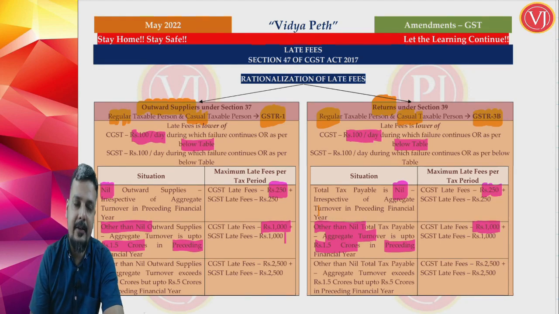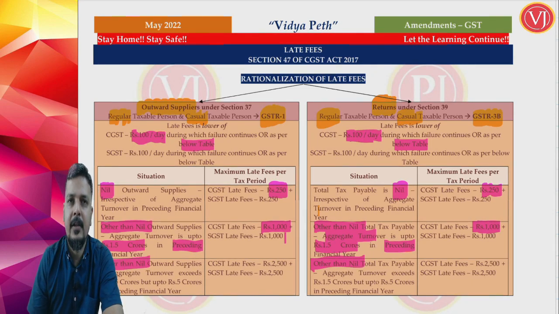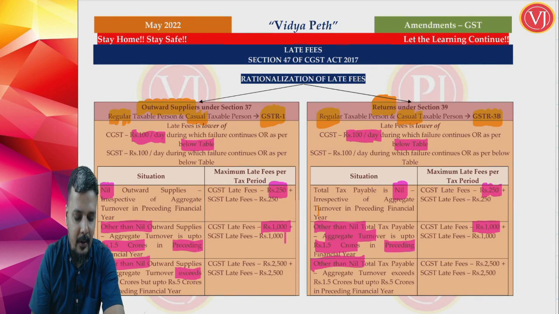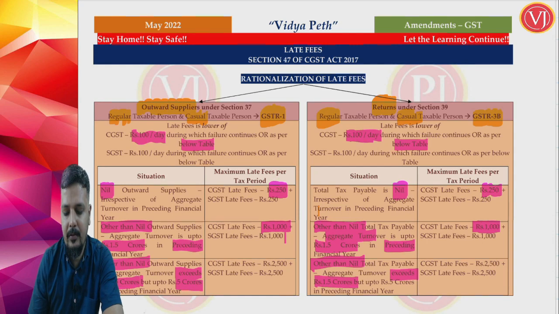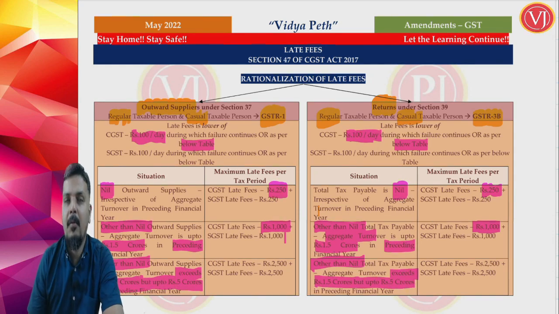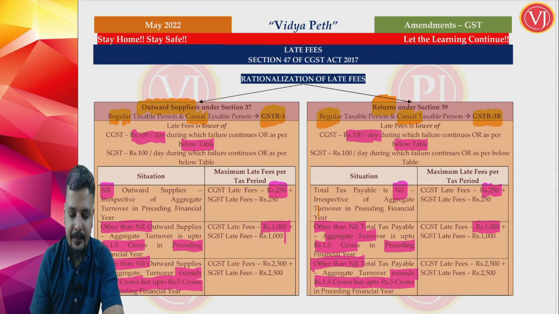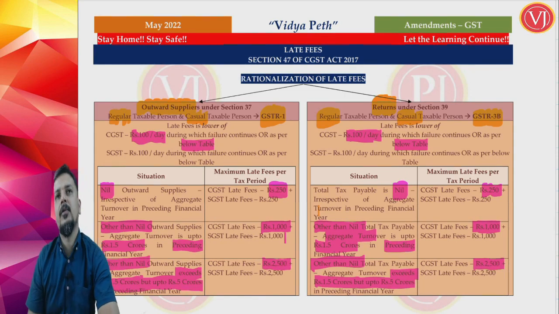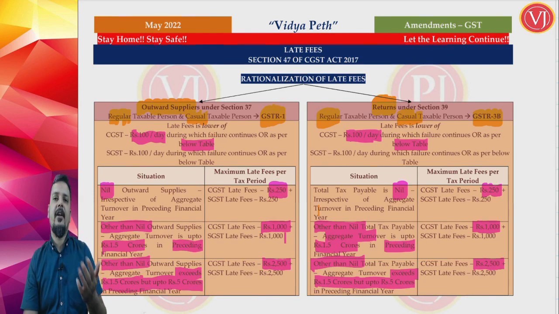And if it is a normal return, other than nil, and your aggregate turnover is more than 1.5 crores but up to 5 crores, the maximum CGST late fee is 2500, and SGST late fee is 2500.